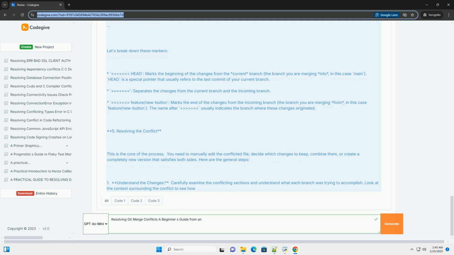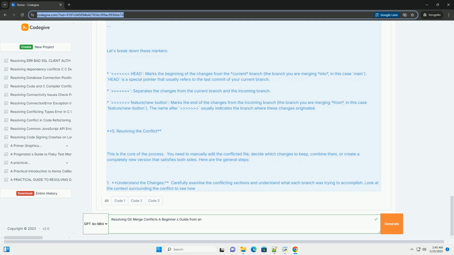HEAD is a special pointer that usually refers to the last commit of your current branch. ======= separates the changes from the current branch and the incoming branch. >>>>>>> feature/new-button marks the end of the changes from the incoming branch, the branch you are merging from, in this case feature/new-button. The name after it usually indicates the branch where these changes originated.